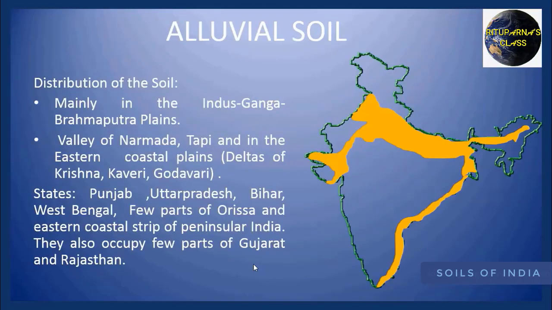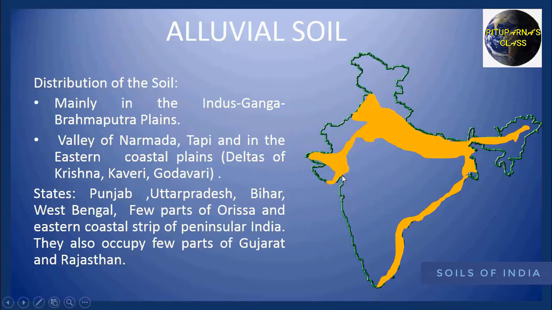Now we are going to discuss the distribution of alluvial soil. Basically the northern plains are composed of alluvial soil. Here you have to remember these northern plains are composed of the riverine alluvium of the Indus, Ganga and Brahmaputra rivers. Besides that, you can see the presence of alluvial soil in the eastern coastal plain, which is composed of deltaic alluvium of the Mahanadi, Godavari, Krishna and Kaveri rivers. You can even see deltaic alluvium in the Narmada and Tapi delta region.